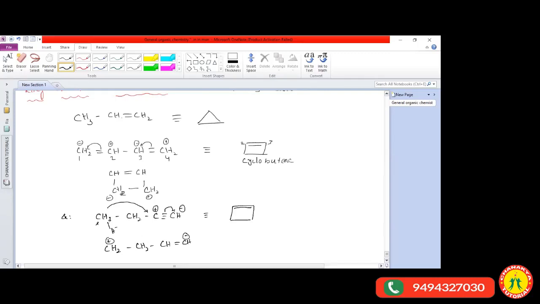Yes, sir. Okay. Now the last carbon atom is having the positive charge and the first carbon atom is having the negative charge. Then the first carbon atom and the last carbon atom combine together and form a new sigma bond. So then it is converted into butene, which means 1-butene. So one butane is converted into one butene. Now you got the clarity?